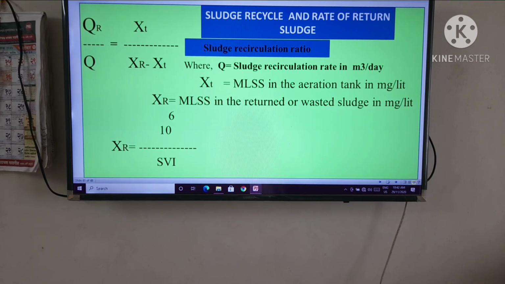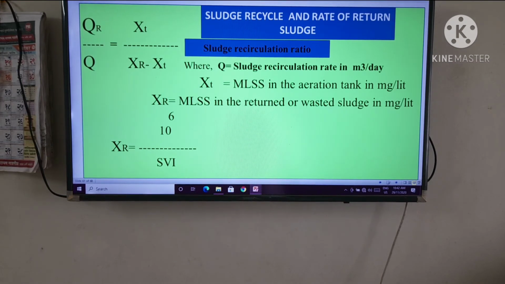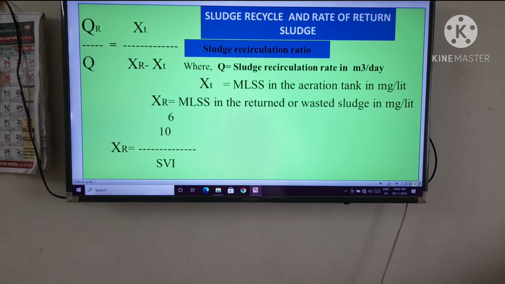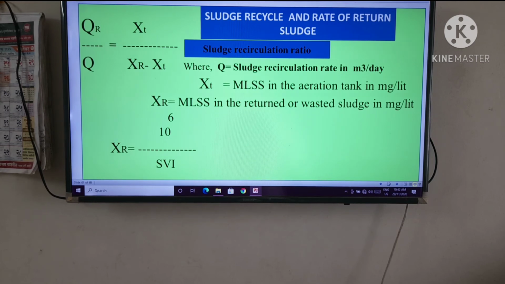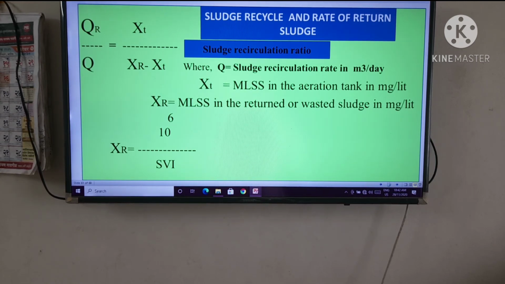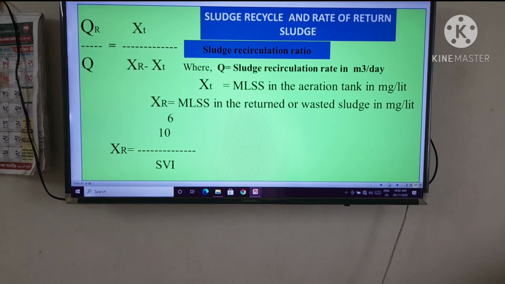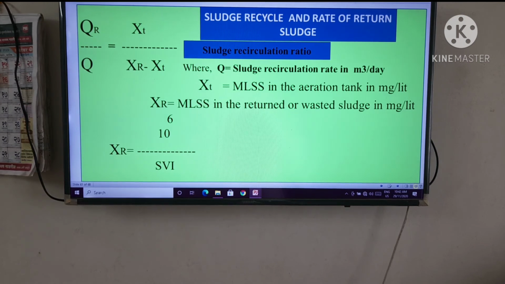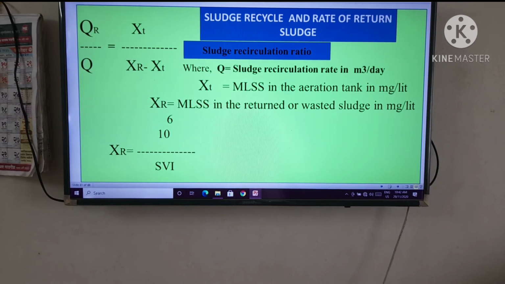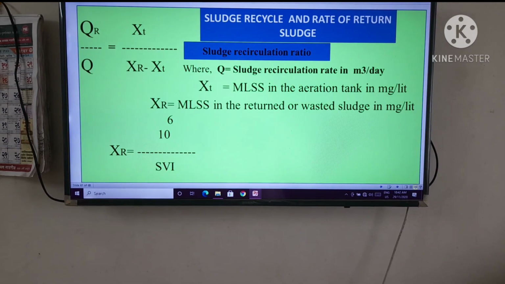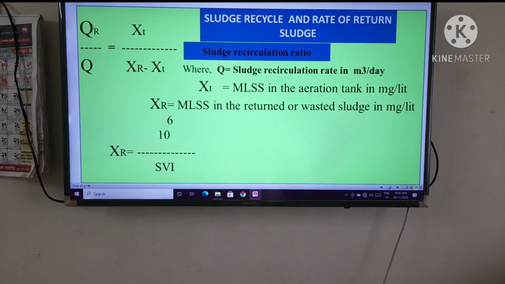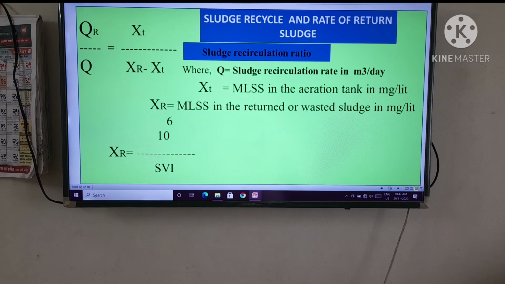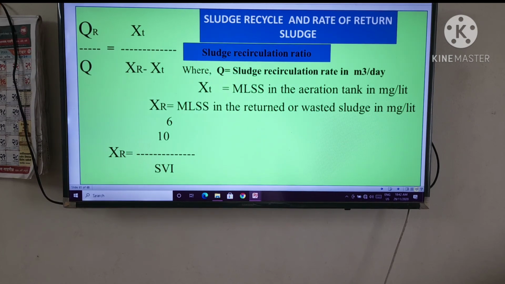The sludge recycle or rate of return sludge is presented by QR divided by Q is equal to XT divided by XR minus XT, where QR is equal to sludge recirculation rate in meter cube per day, XT is equal to MLSS in the aeration tank in mg per liter, XR is equal to MLSS in the returned or wasted sludge in mg per liter. That means you have to first understand the characters of the formula.